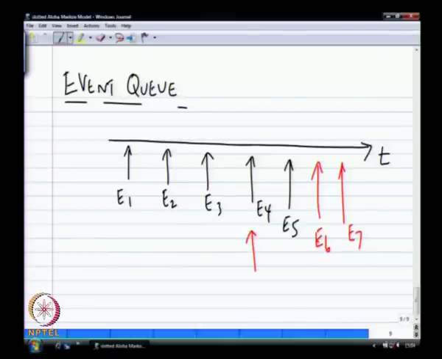If you look at the MM1 queue, an event is the server picks up the packet for service, or customer for service. When you pick up the packet for service, you will simply schedule an event that says current time plus service time, let us say 100 milliseconds, and I will schedule the packet completion event. So it is a packet transmission event. Essentially, when you process that, you also schedule the packet completion event for some other point in time in the future, and the packet completion might do something else again, right.